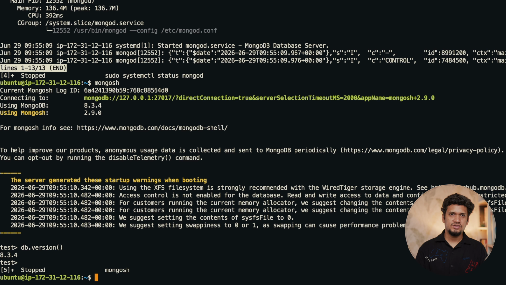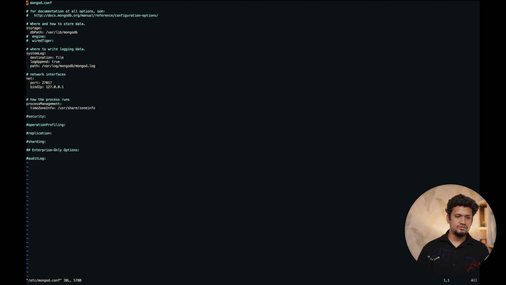And now let's change some configuration of MongoDB so that it becomes secure and as per our use cases. With sudo, because they are installed as admin, open /etc/mongod.conf. This file holds the configuration for MongoDB.